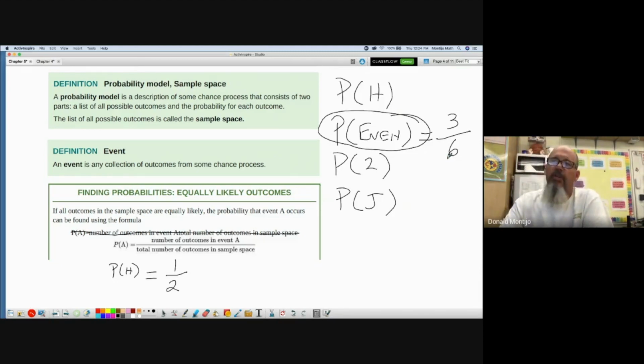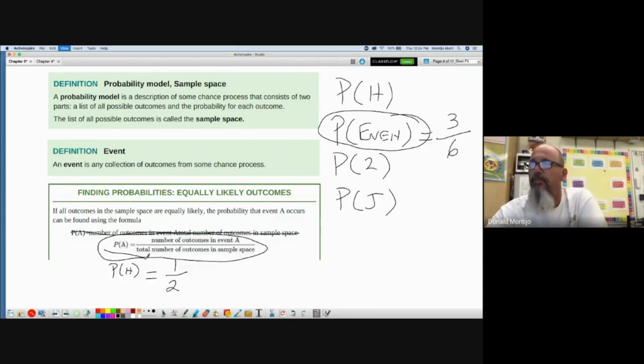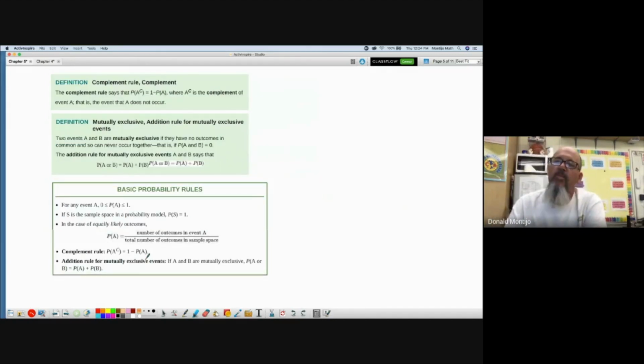I know these are simple examples, but I'm just trying to show you why and how this formula works. Okay. So we are going to talk about events A and B throughout this when we're looking at our formulas. Event A could be whatever the question is that we're trying to answer.